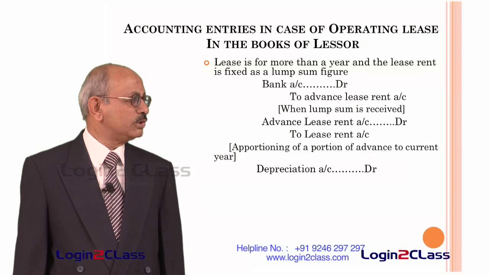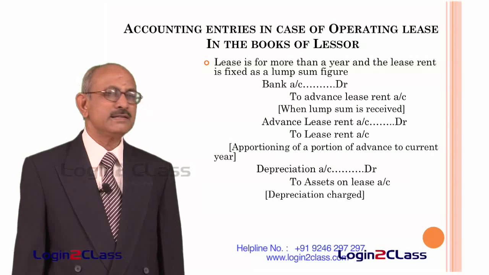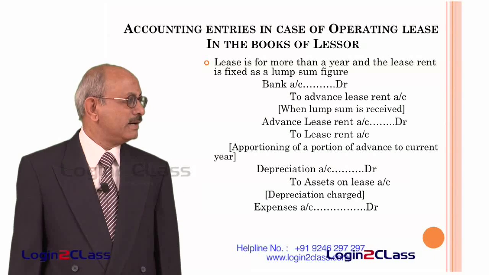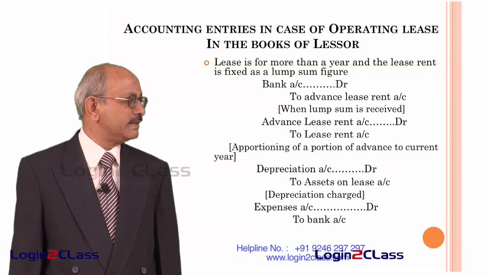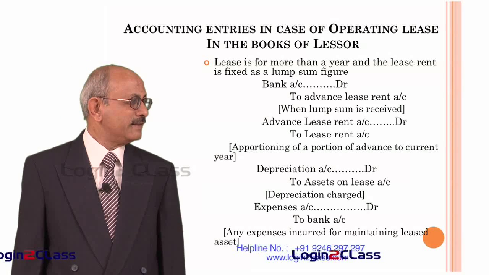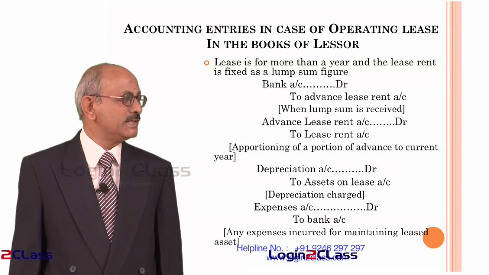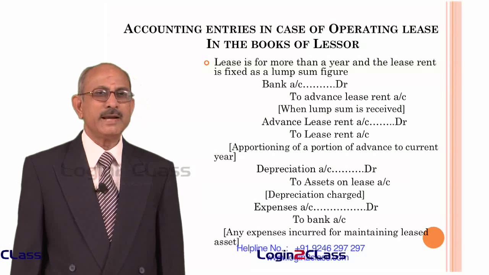And depreciation also has to be accounted for. For that we pass the entries as depreciation account debit and asset on lease account credit. That is the amount of depreciation charge on that particular asset. And if there are any expenses incurred in maintaining the leased asset, then expenses account has to be debited and bank account is credited.